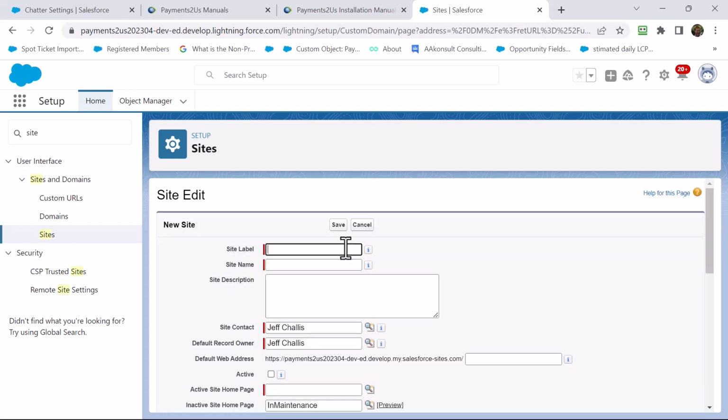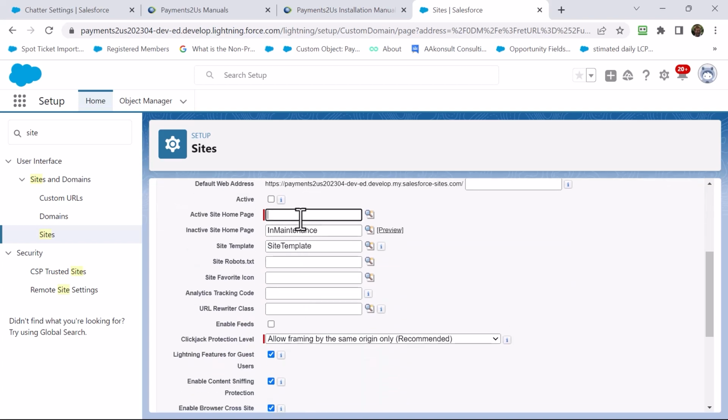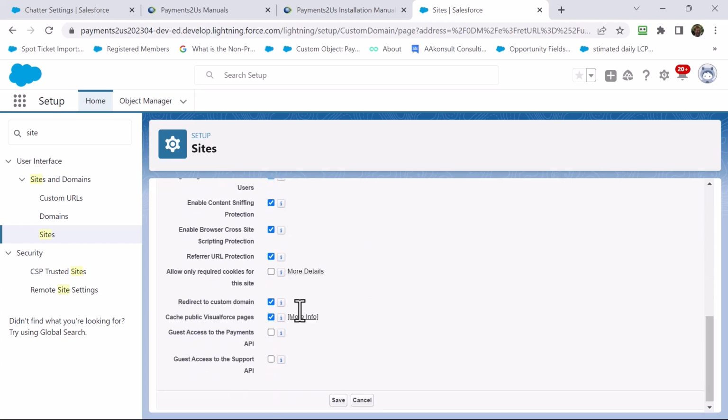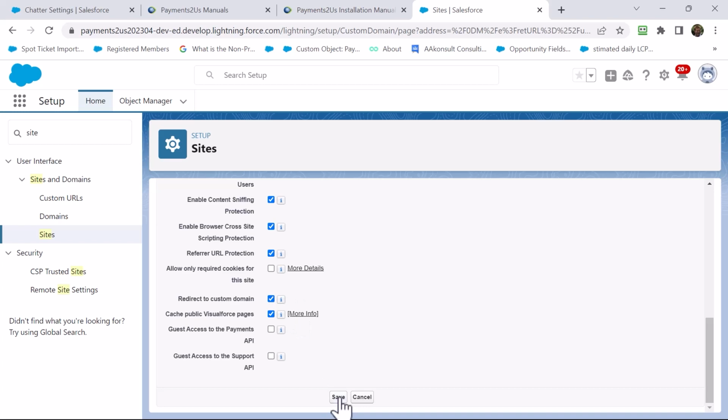I'm going to call this Checkout. I need to set the active page, so this is Checkout M. I need to set the URL rewriter and save.